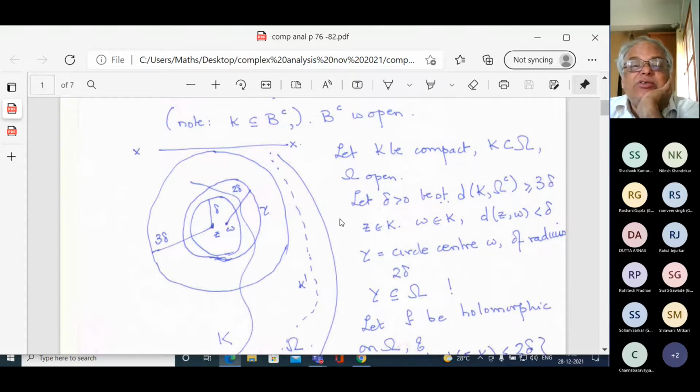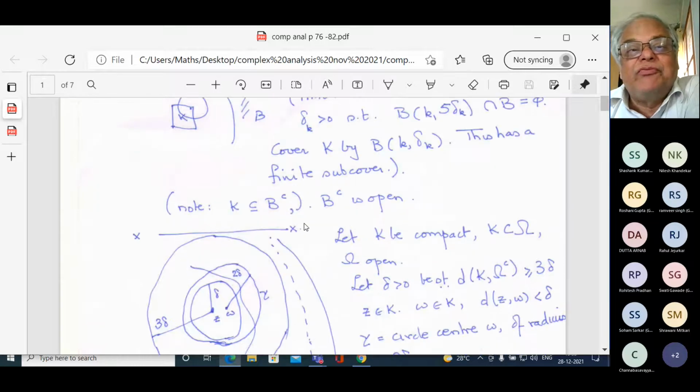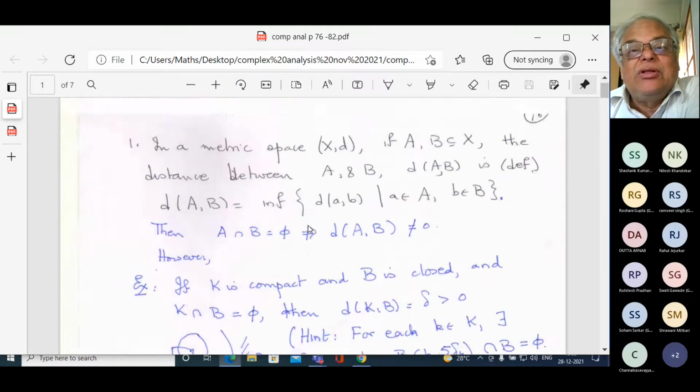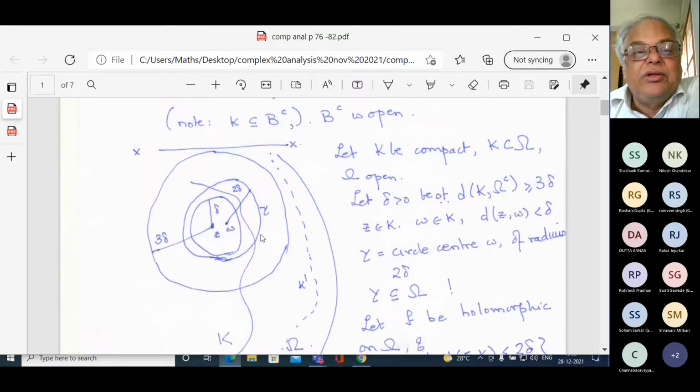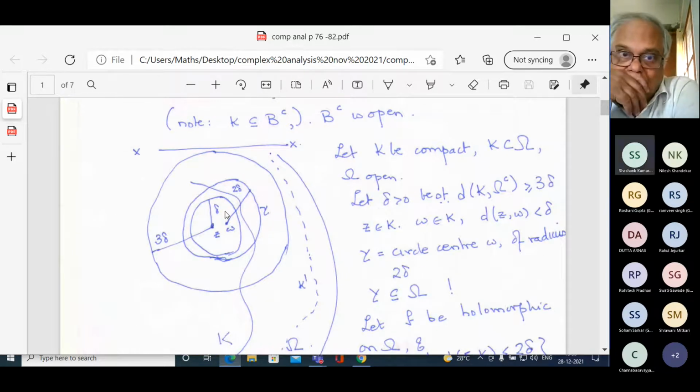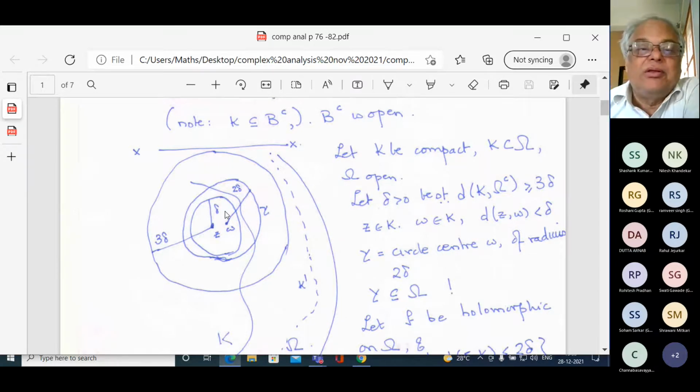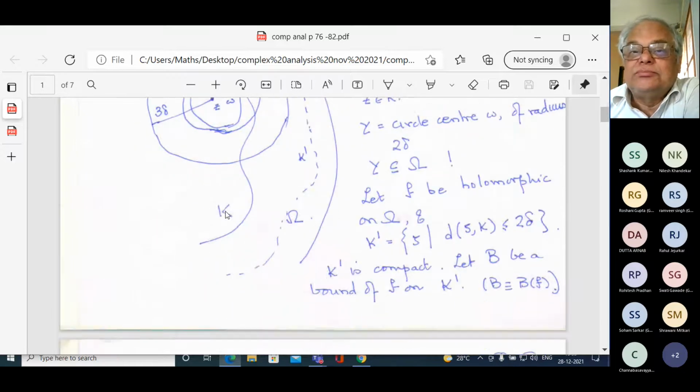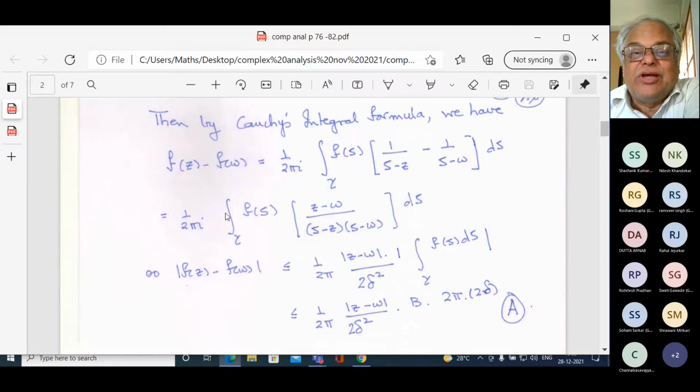You must understand that in all these things, it is very instructive to draw a diagram. What is your delta? What is 2 delta? What is 3 delta? Where are z and where is omega? And what do you know about f(z) minus f(omega)? So you have to figure out exactly what diagram you have to draw. In fact, the diagram should essentially tell you what the proof is. So I'm not going to go through this proof. I've gone through it twice already.